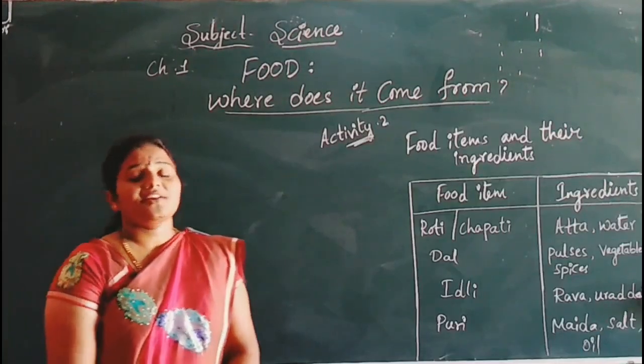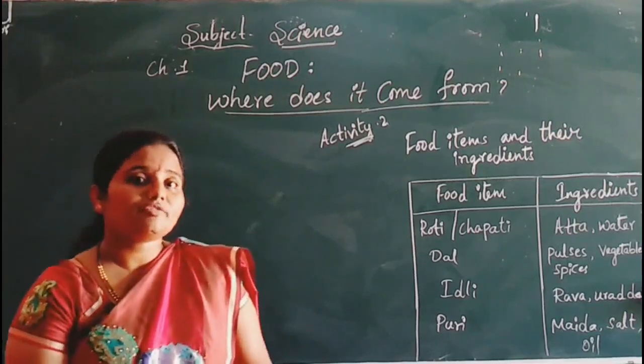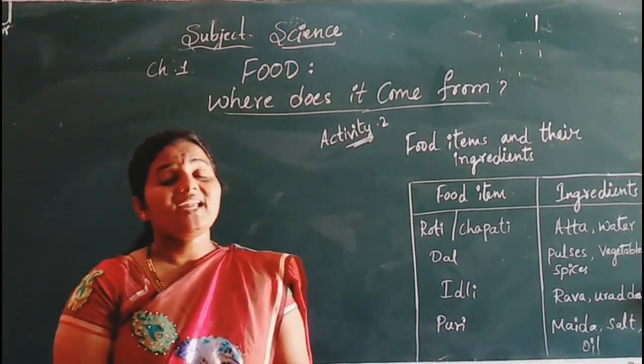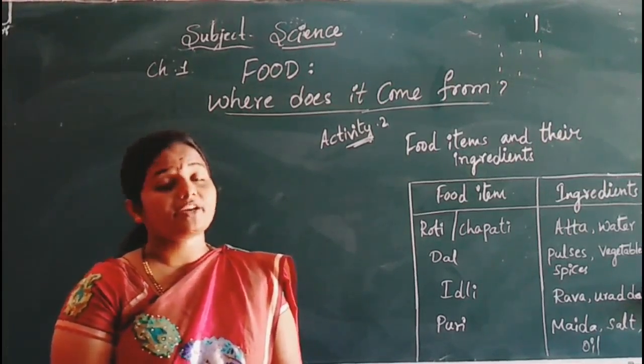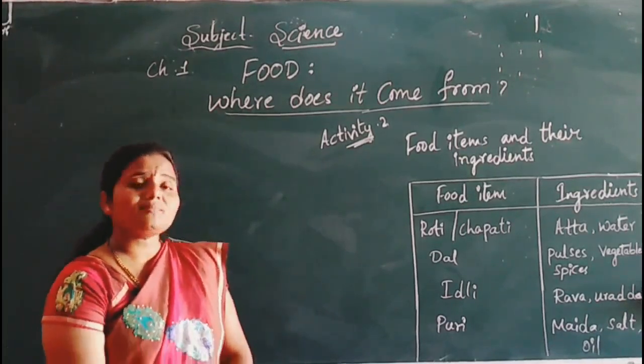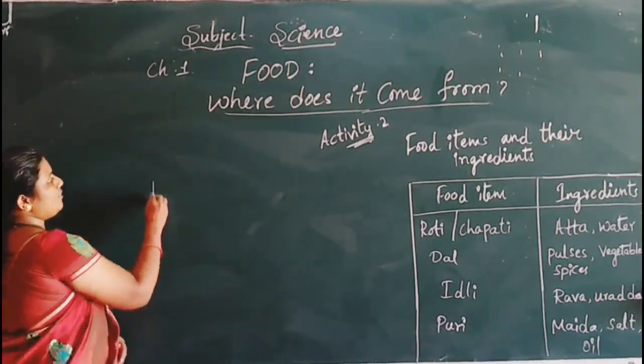Okay children, now we will learn what the different substances, nothing but the ingredients, are that we need to prepare a food item. For example, to prepare rice, what do we want, children?